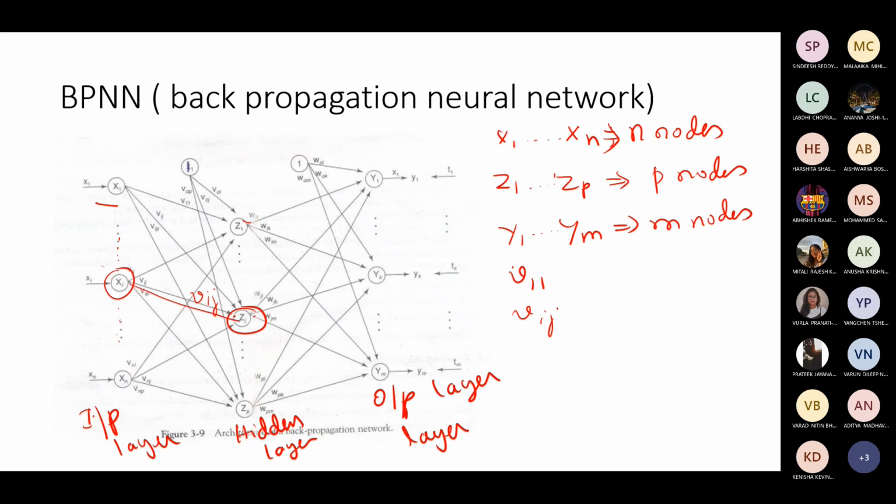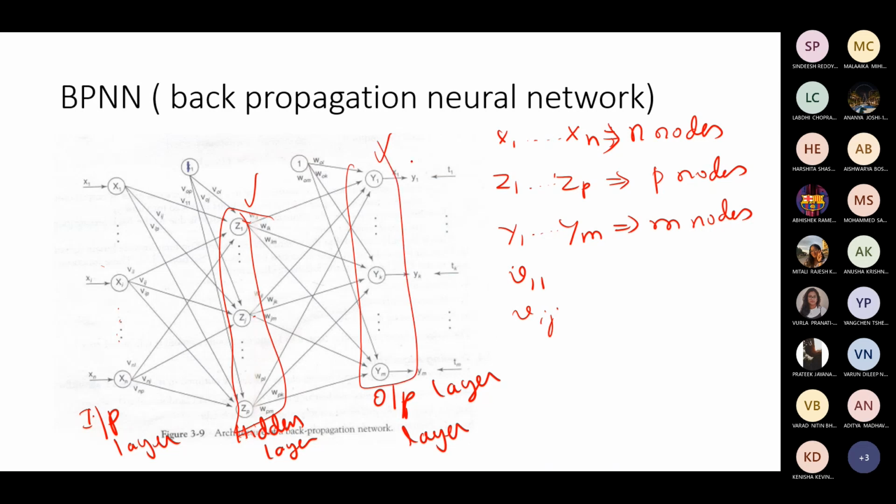Vij between this, right? So on. That is between the input and hidden. Now, if you come to the other portion, hidden and output layer, this is hidden, this is output. There also you find multiple connections. Each hidden node is connected to the output layer.